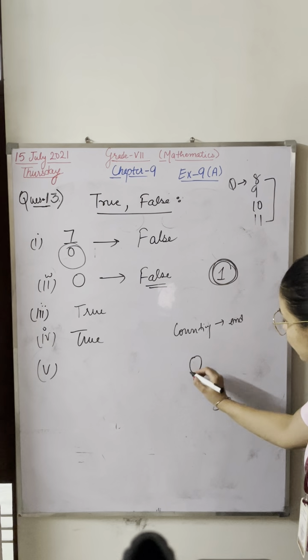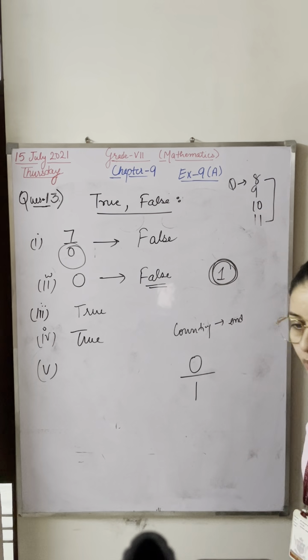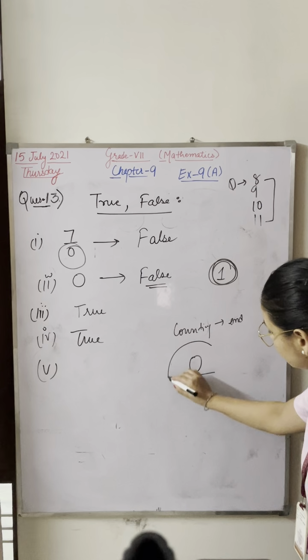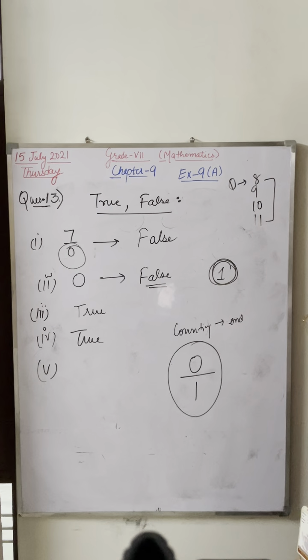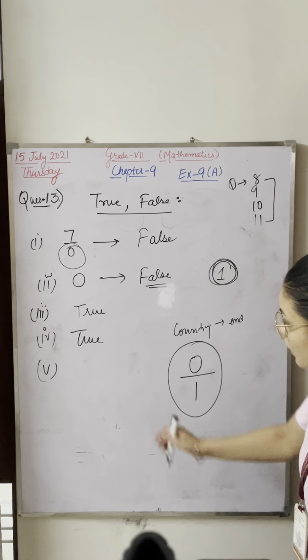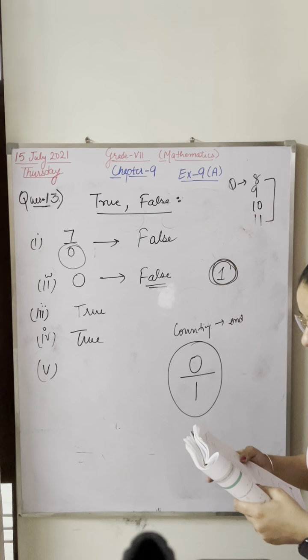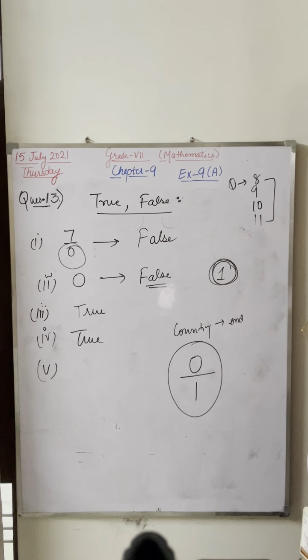We can write 1 in the denominator. But we can't write this number as the smallest number.